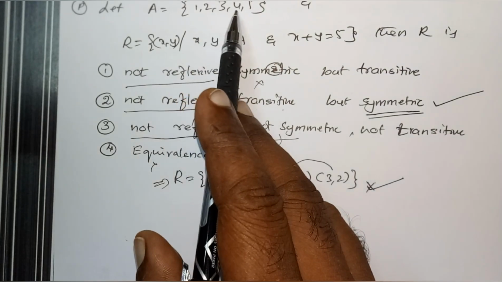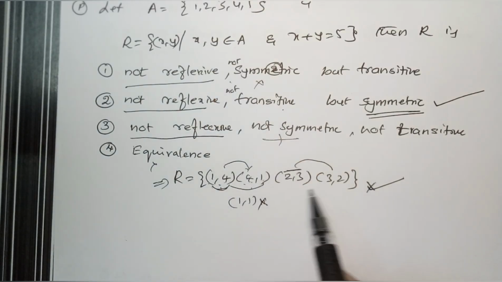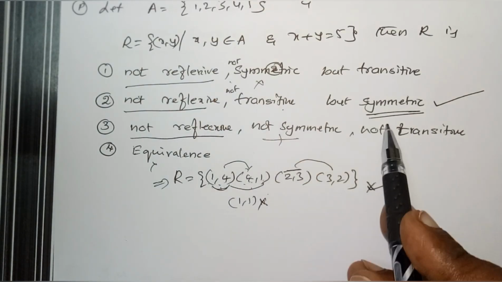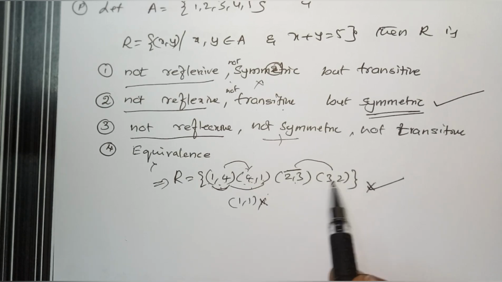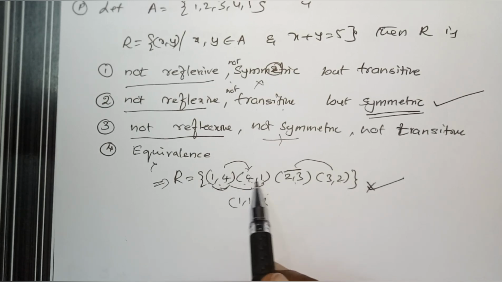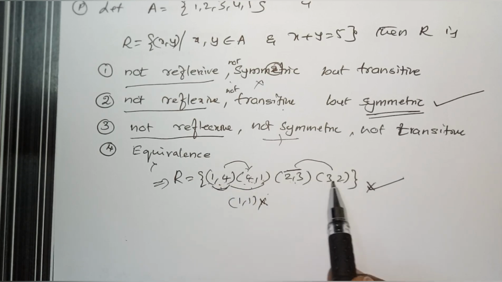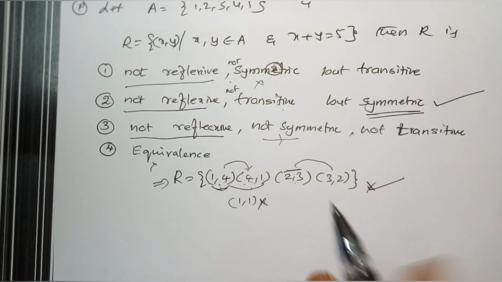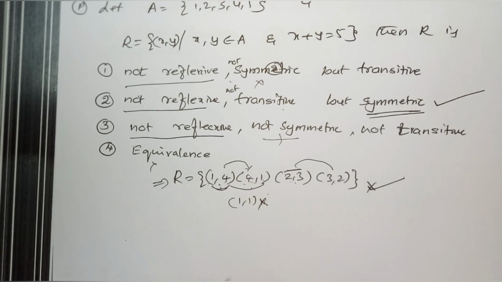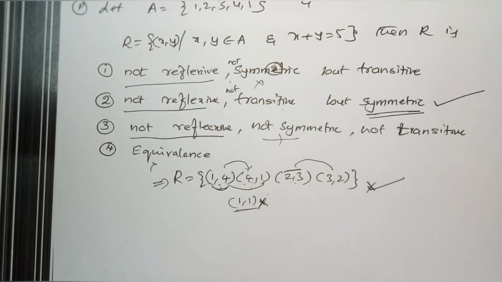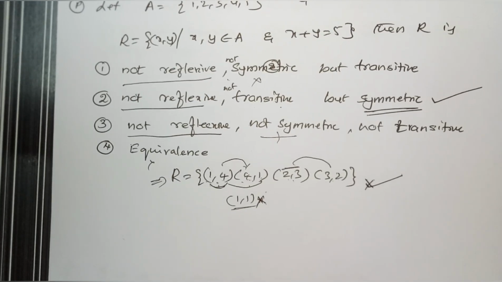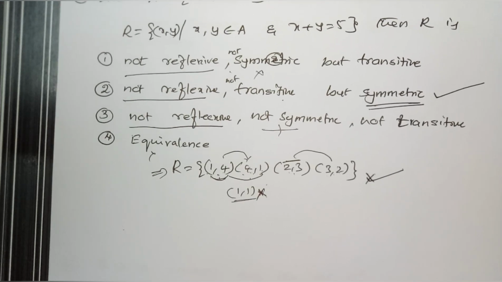1, 1, 2, 2, 3, 3, 4, 4, 5, 5 is not present. And then symmetric, according to definition AB, BA. For each element AB, there exists BA. For 1, 4, 4, 1, for 4, 1, 1, 4, 2, 3, 3, 2, 3, 2, 2, 3 is present. Therefore, it's symmetric. For transitive, AB present, BC present, then AC must be there. AC is not there. Therefore, it's not transitive. Is it clear? So, the answer is not reflexive, not transitive, but symmetric.